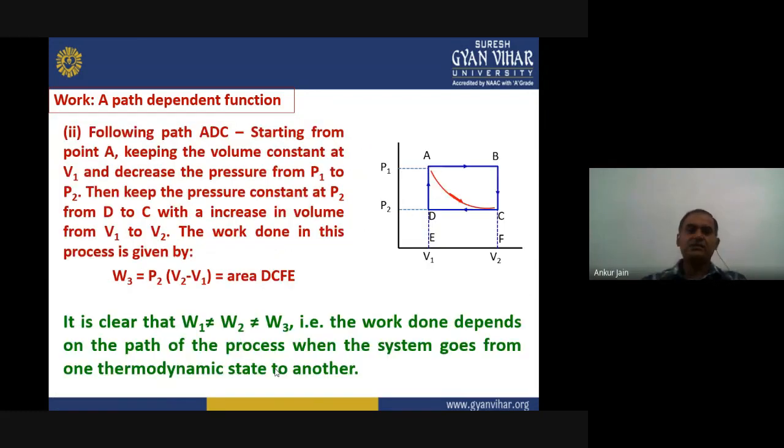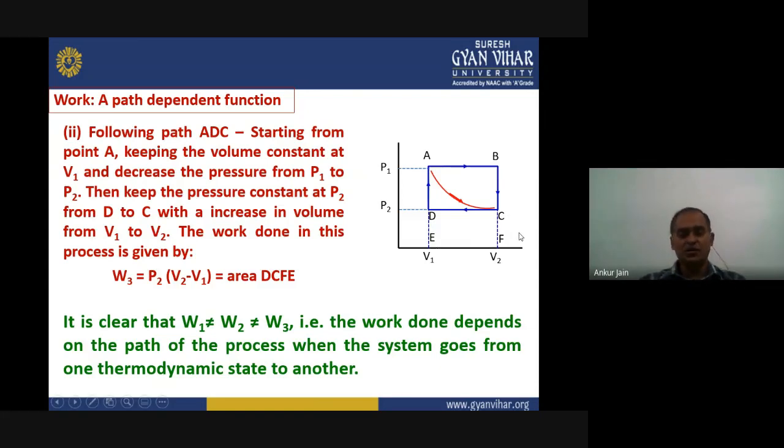Now if we consider the third route, that is ADC. When going from A to D, the pressure is changing, but the volume remains constant at V1. From D to C, the pressure remains constant, but the volume changes from V1 to V2.